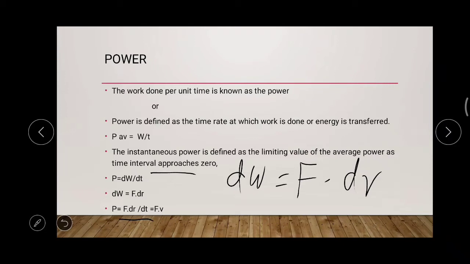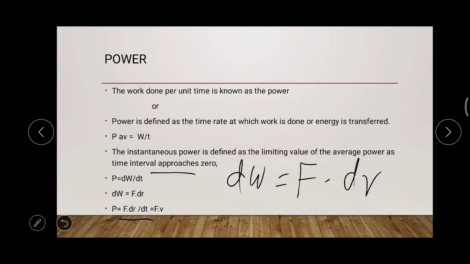So dr by dt, you know that displacement divided by time, otherwise, rate of change of displacement with respect to the time, it is the velocity. So the power value will be F dot V.